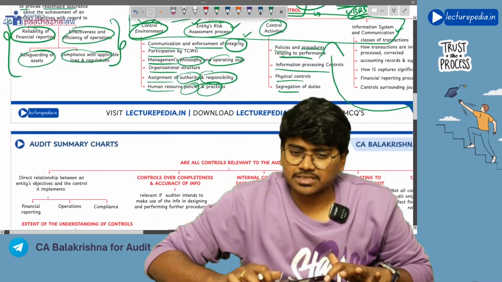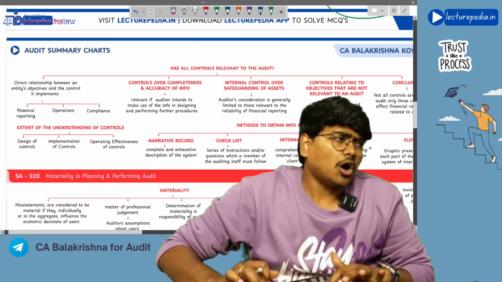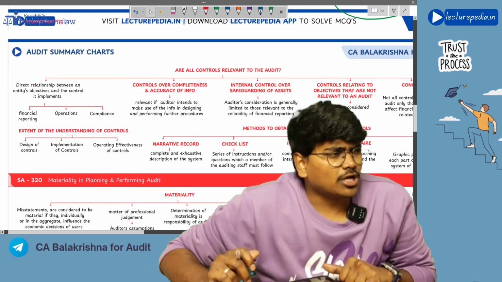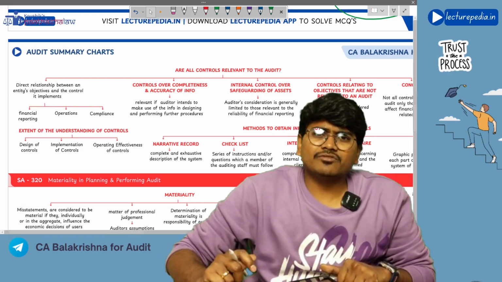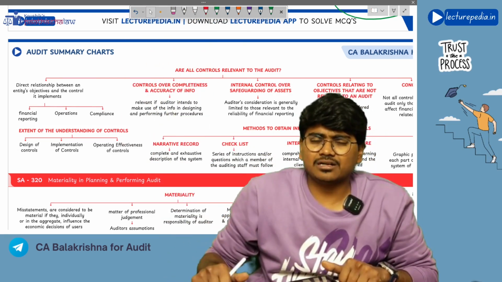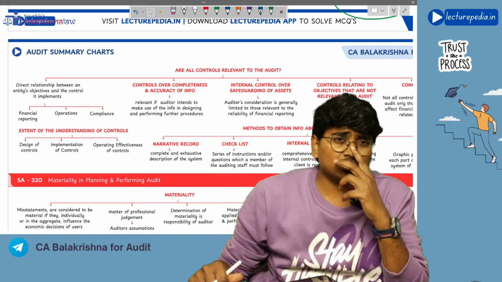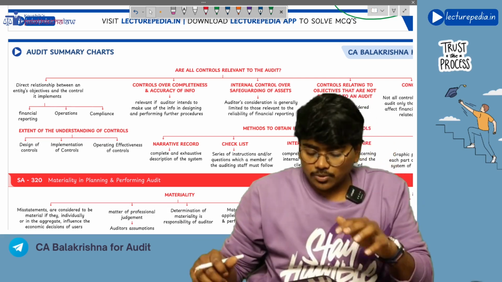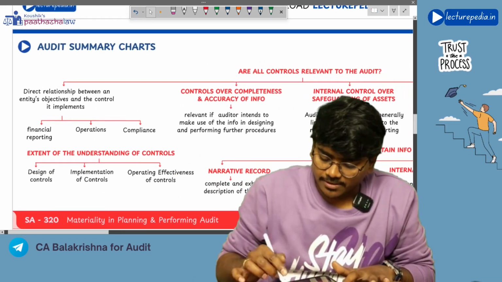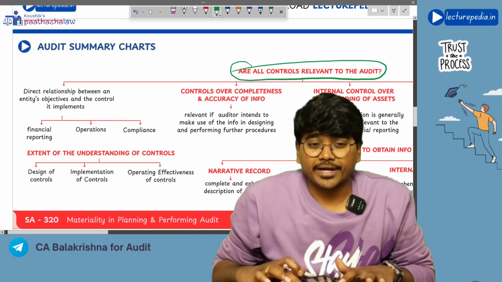Got it? Yes, sir. Next question, sir. Are all the internal controls relevant for the purpose of audit? First of all, internal controls will be related with respect to which areas? In the organization, internal controls will be related not only to the financial reporting process, there will be administrative internal controls also. See, firstly, are all controls relevant to the audit?